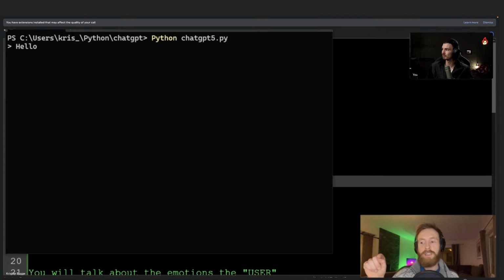You can also run it on a web-based app if you wanted to, or Google Colab or Code Studio. But this is just the terminal now. So there's a bit of a delay because you have to call the API, right? So when I go hello now, it could crash, but let's hope not.